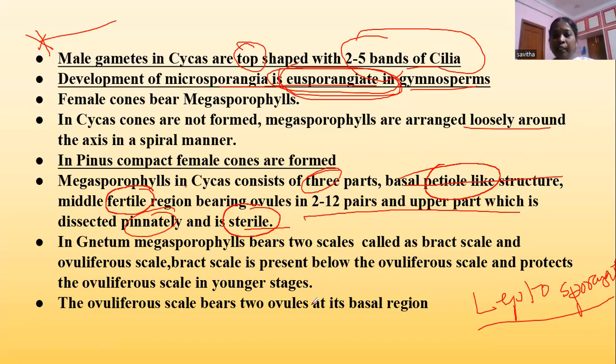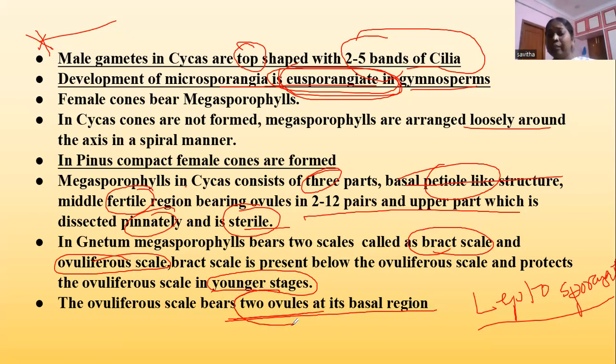When you come to the Gnetum megasporophyll, it bears 2 scales called the bract scale and the ovuliferous scale. The bract scale is present below the ovuliferous scale and protects it in younger stages. After some time, this bract scale falls off, and it will be smaller than the ovuliferous scale in older stages.